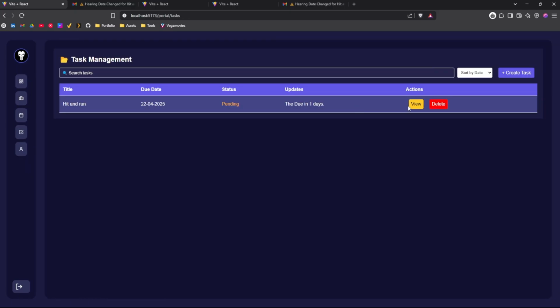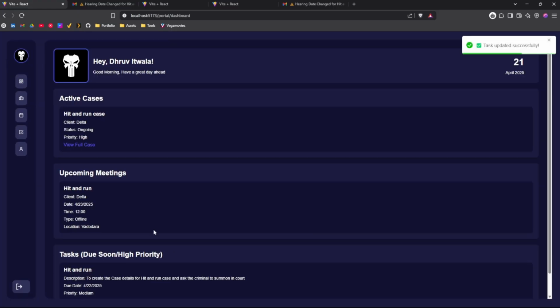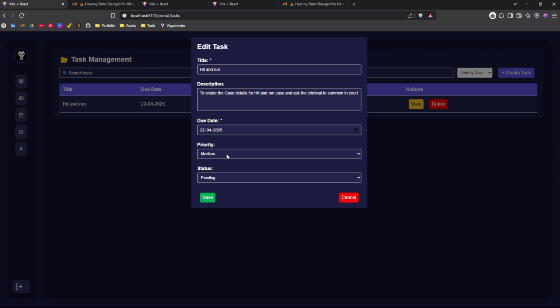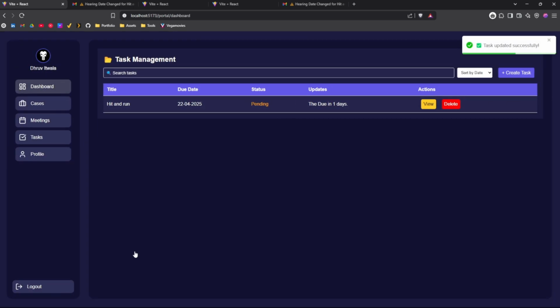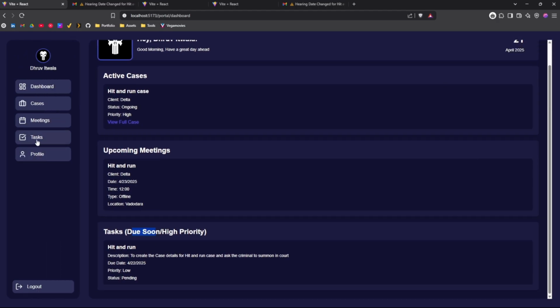If I set the priority to medium or low, as you can see the priority is medium. Let me set it to low. Yeah, but it falls in the category of due soon, so that's why it is showing here.